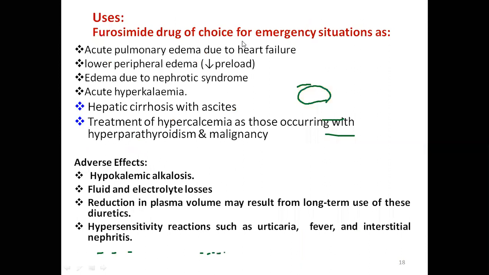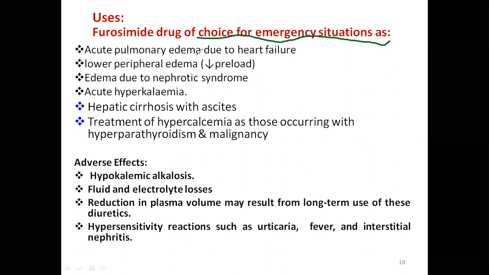Then, what are the uses of furosemide? See, furosemide is the drug of choice for emergency situations. When fluid accumulation is more, we can use this drug.